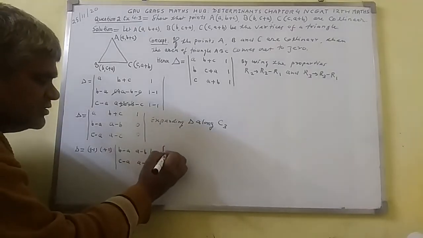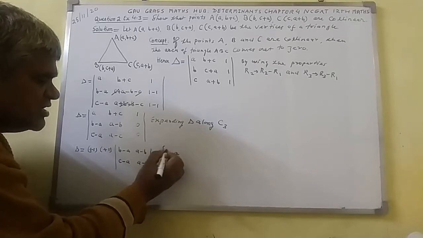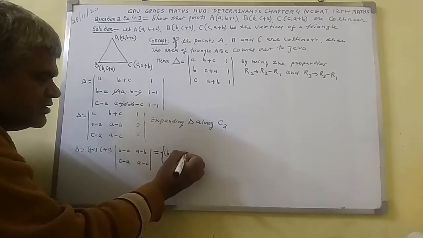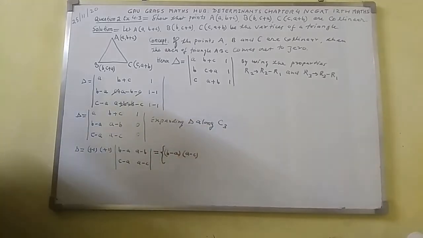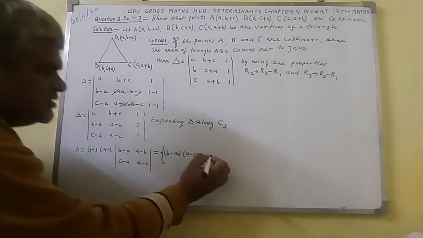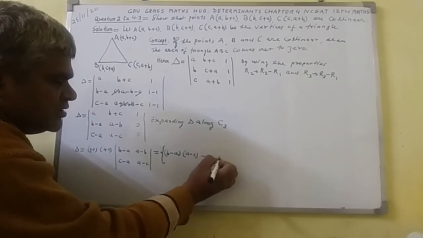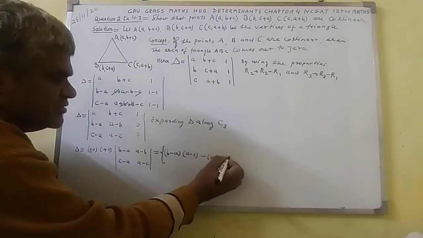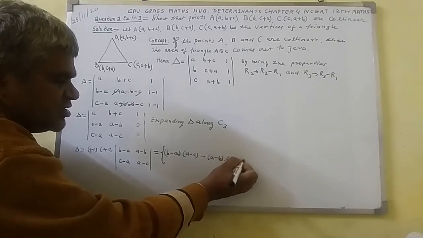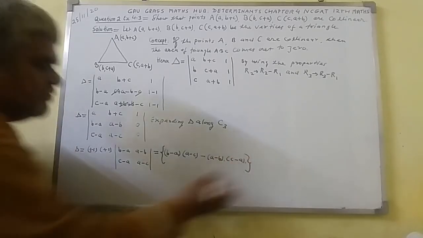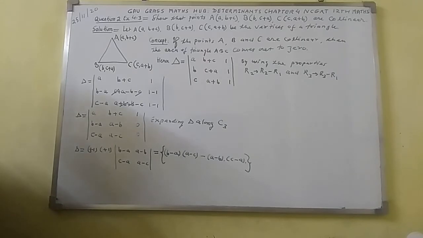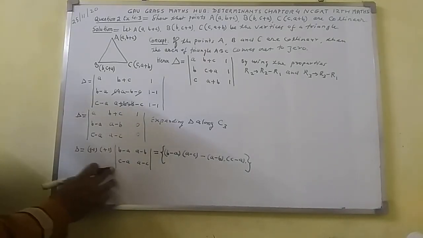So here write b minus a, a minus c, minus, and thereafter elements of reverse diagonal will get multiplied together. So here write a minus b dot c minus a, closing of braces I have done.